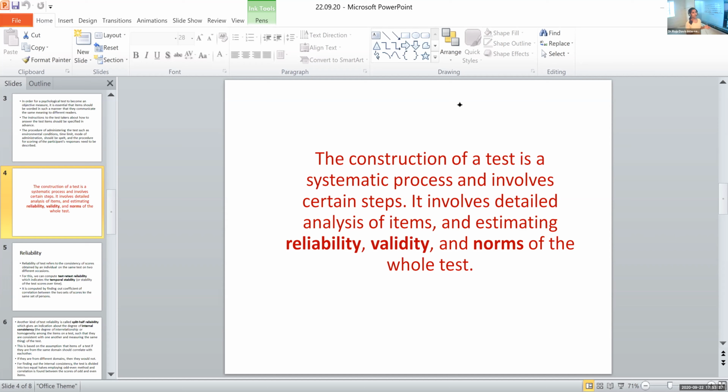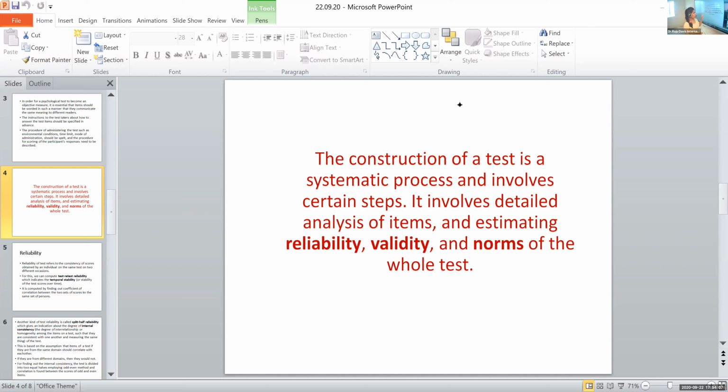Just like we learned the steps of scientific inquiry, we also have certain steps to be completed in the construction of a test. One of the important things is ensuring the reliability, validity, and norms. And another thing is analysis of items. We write down the items which are to be included in the test. Then we ensure the reliability, validity, and norms of the whole test.